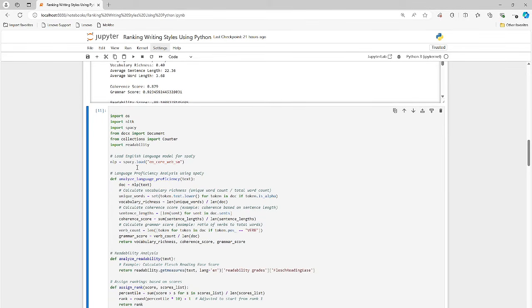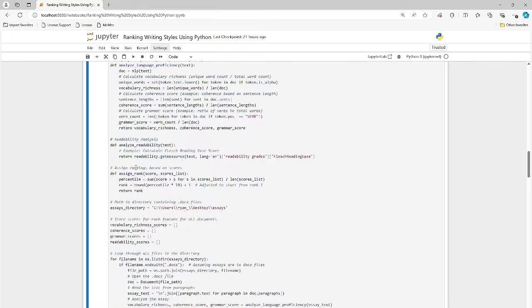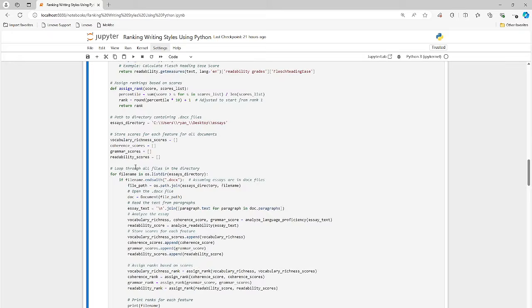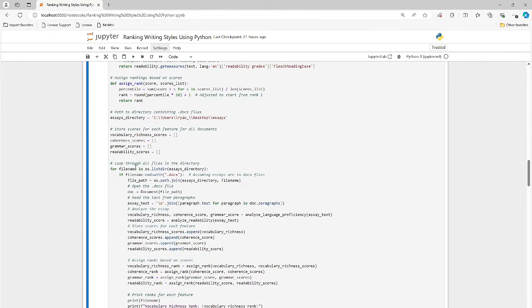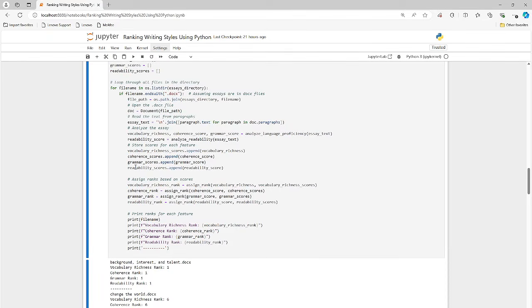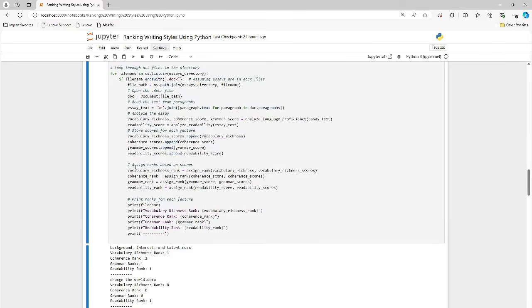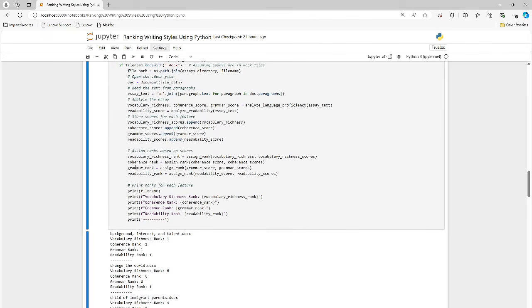Okay, so let us do another example here. Similar, slightly different. We're still going through all the essays in that folder and getting the score for each one. Okay, so we have file name. So we have the identifier of the file, right? This is readability, rank, grammar, coherence. So this is a little crisp and tight compared to the last one. That was measuring a bunch of different features.